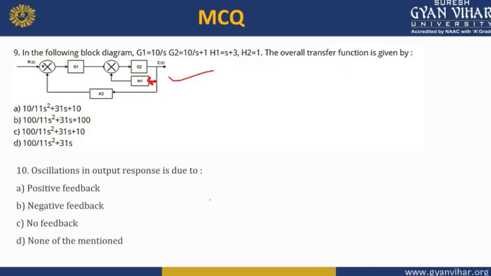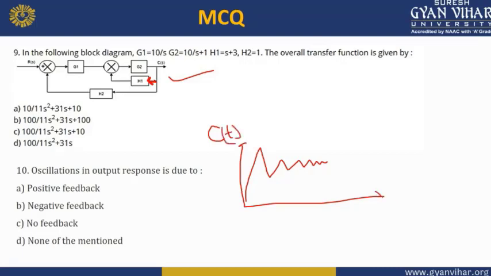Now the last question is that the oscillations in the output response, that is the C of t with respect to time, are due to what? The positive feedback, negative feedback, no feedback, or none of the mentioned. Identify this, and we will discuss it later in the next class. Thank you everyone.